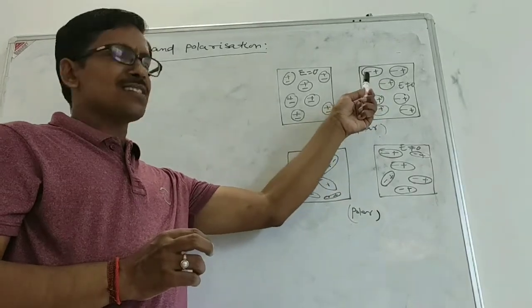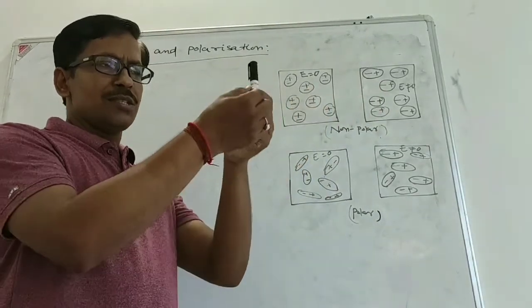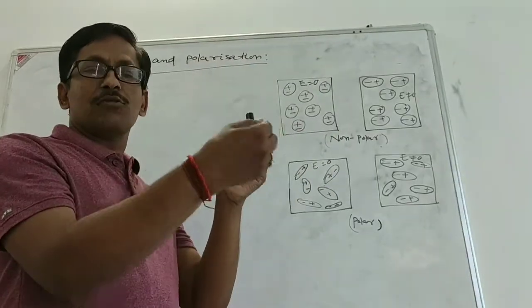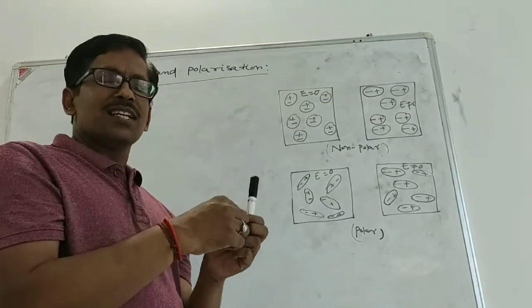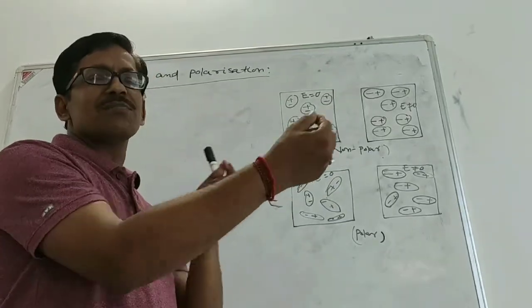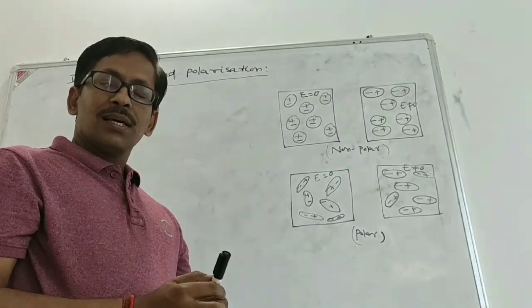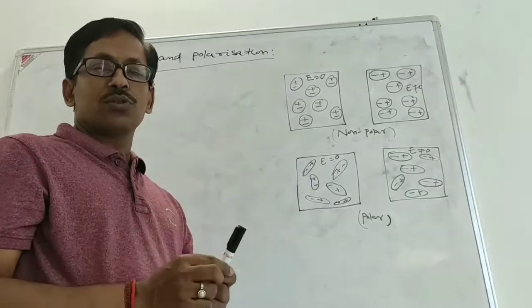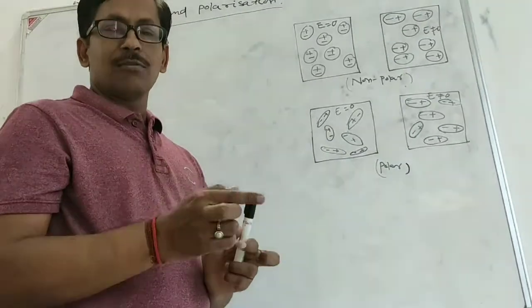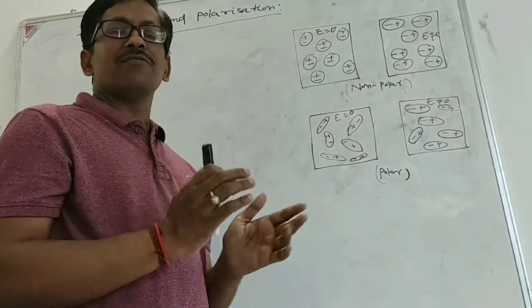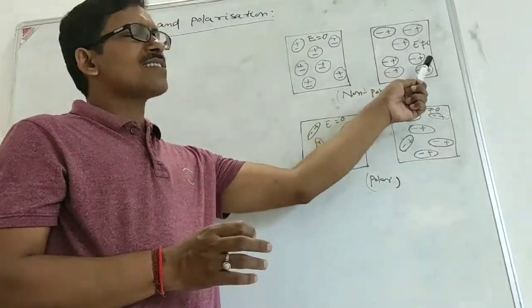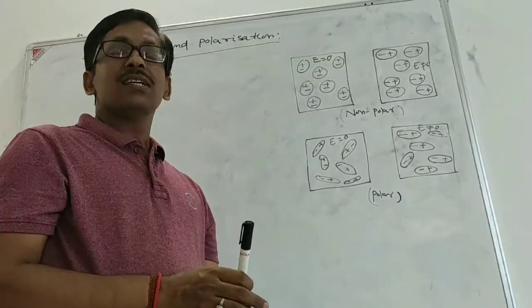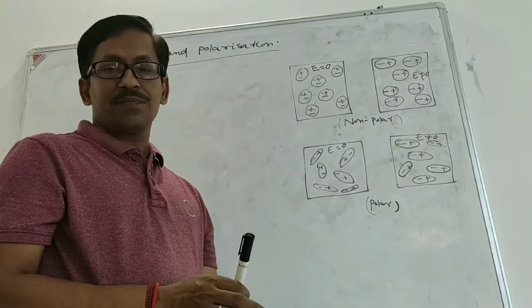So here what happens? In a molecule, the positive charges are attracted to one end, the negative terminal, and negative charges are attracted to the positive terminal. So there is a displacement of charges, and the displacement of charges will stop when the restoring force due to the internal field of the molecule balances the external field, and a net dipole moment is developed there, and the dielectric is said to be polarized.